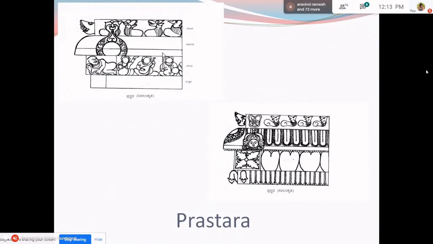The main purpose of Kapota is not to allow water to seep either into the structure or into the lower moldings like the Adhisthana. So Kapota is a very utilitarian molding which acts as the drip stone, preventing rainwater from entering into the wall of the temple. Above that is what is called the Vajana.